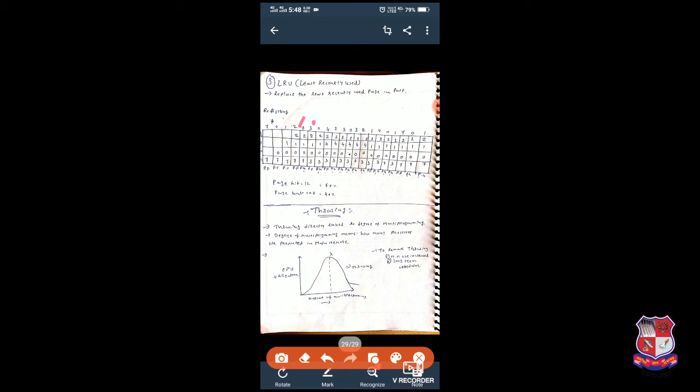Now what do we have to do? We have a page fault, which means we have to replace some page with the new page. So which page will be replaced by 3?